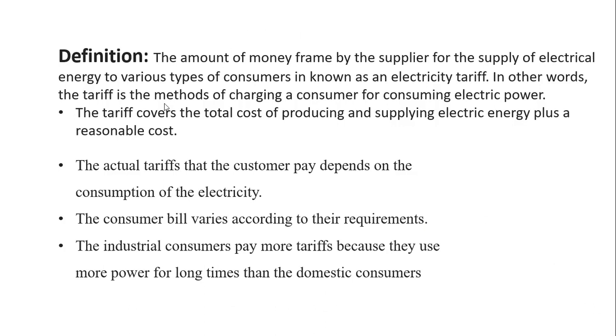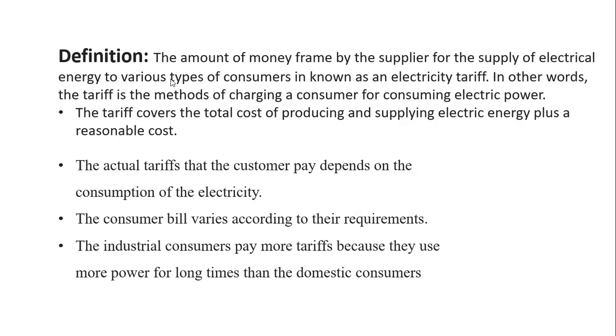In other words, it is the method of charging a consumer for consuming electric power. The consumers utilize the electrical power, and then they pay some amount of charge in terms of the tariff.